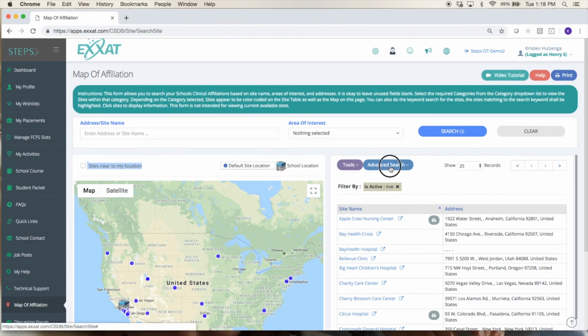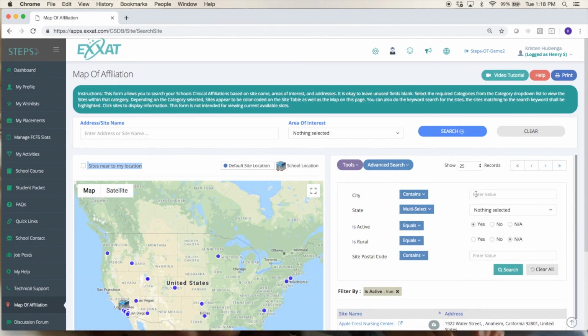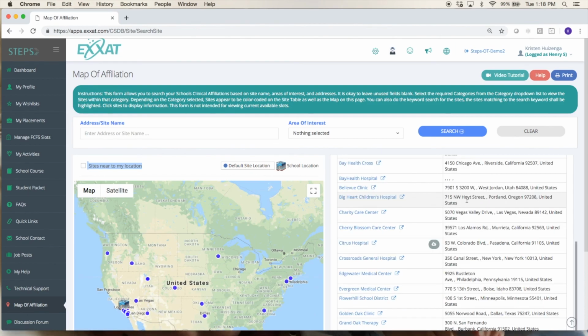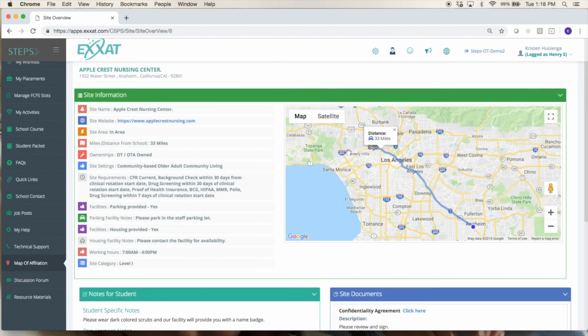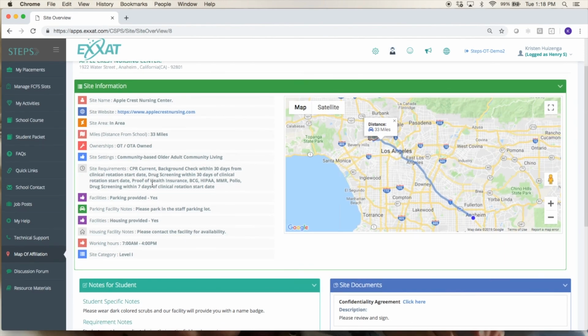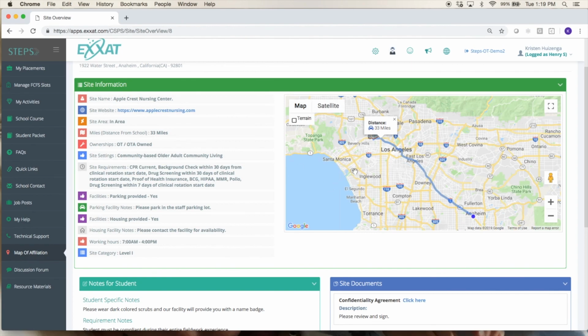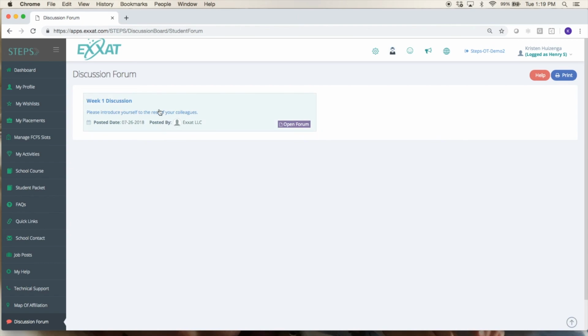You can also open up this advanced search here. You can do things like searching by city and state if that's something you'd like to do as well. If you want to view information about any of these sites, you can just click on the site's name. You'll be taken to this page where you can see a little bit of information, things like the site requirements, documents, notes, SDFWEs, things like that your school has provided you information about this site. Some schools have a discussion forum that they use, so if your school uses that, you can access that forum here to do your forum postings.